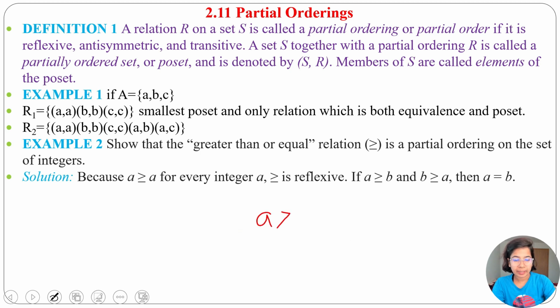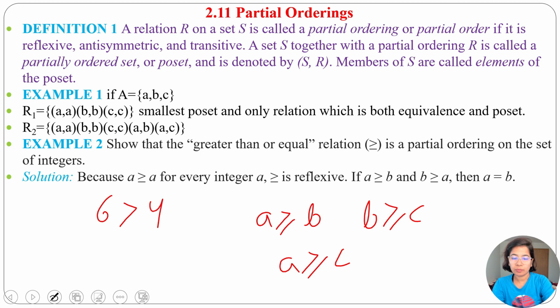And suppose a ≥ b, b ≥ c means a ≥ c. Suppose 6 is greater than 4, 4 is greater than 2 means 6 is greater than 2. Hence it is transitive. So the greater than or equal relation is reflexive, antisymmetric and transitive,